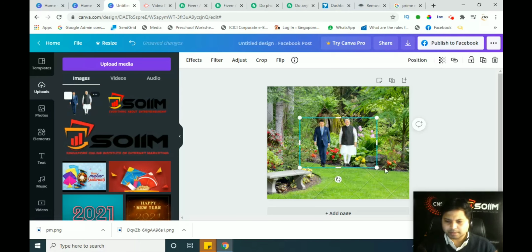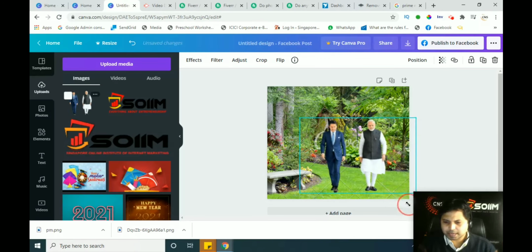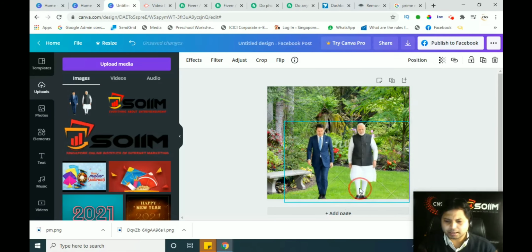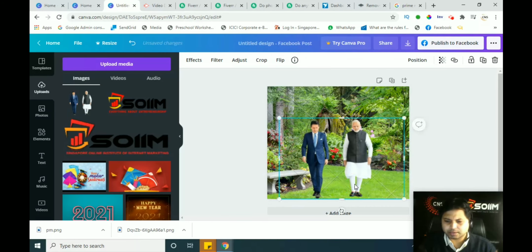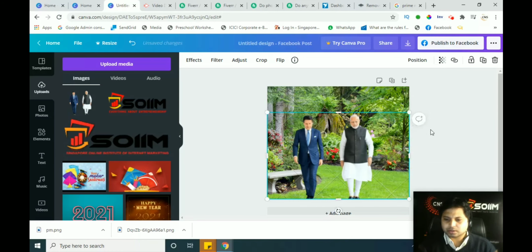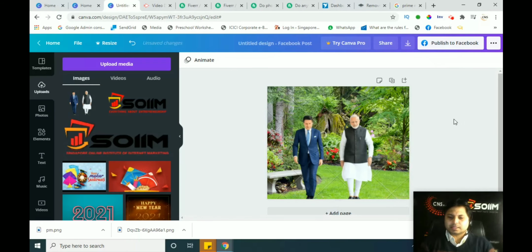Now the image has come into the garden, and we just resize it, and we can see how good they are looking against the green garden background. You can think that they are already in the garden, and we can assume that they are in the garden. So it is very easy. Now we can see how easy it was.